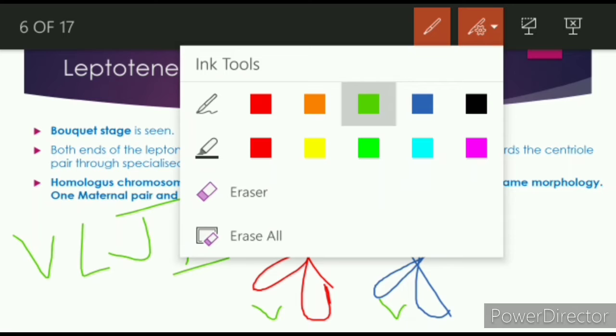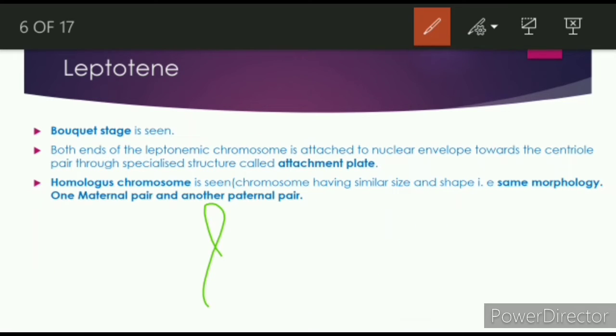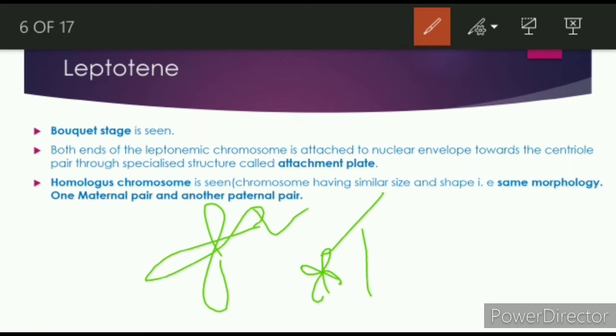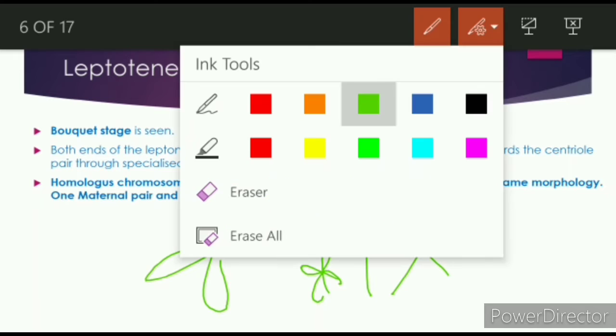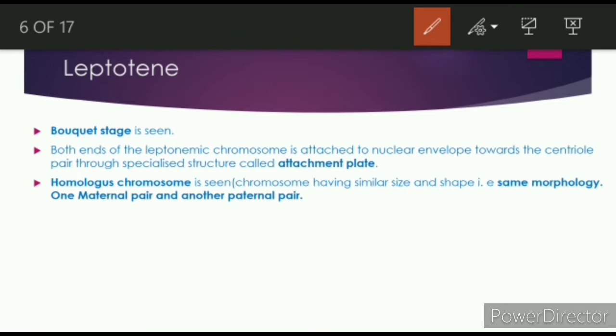So let us see an example. If a chromosome looks like this, and if a chromosome looks like this, these two are not homologous chromosome, because the size is different. Shape may be the same, but the size is different. So what is homologous chromosome? It has to be the same size and same shape, that is the same morphology. One maternal and one paternal. As you know, one chromosome comes from the mother, and another chromosome comes from the father. So one maternal and one paternal.